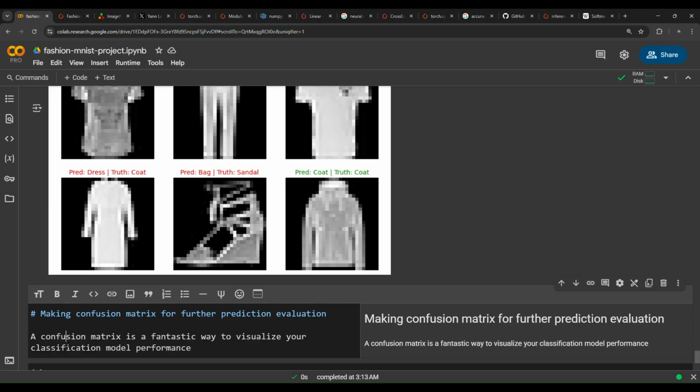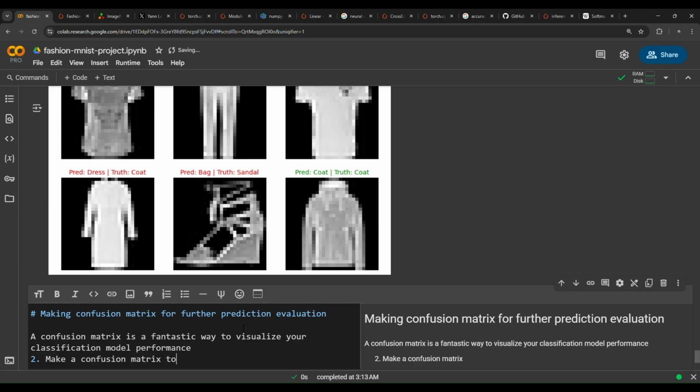So we have to make a confusion matrix using torchmetrics.